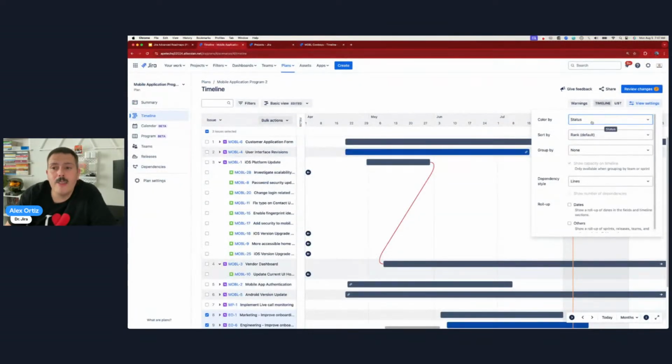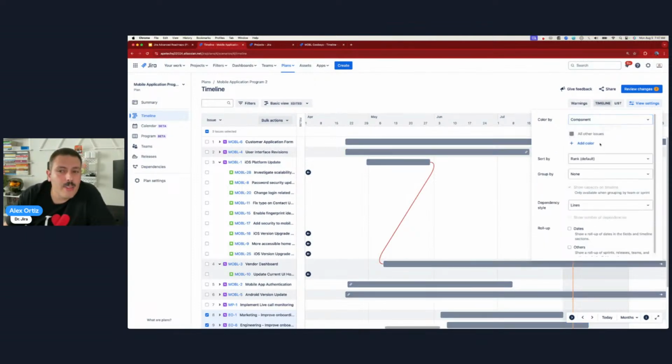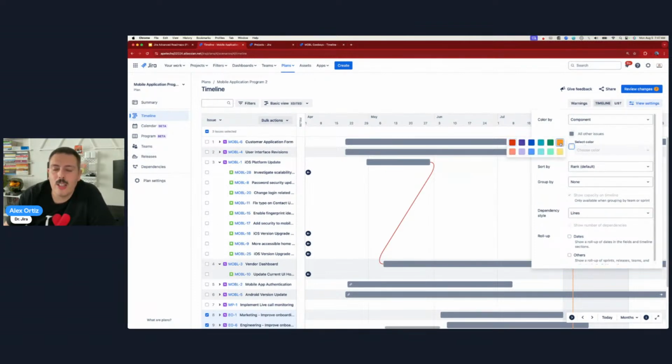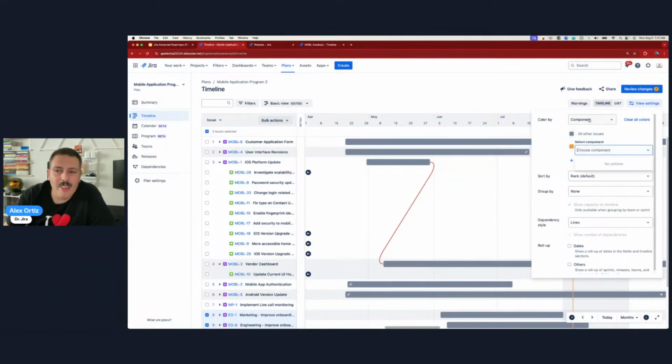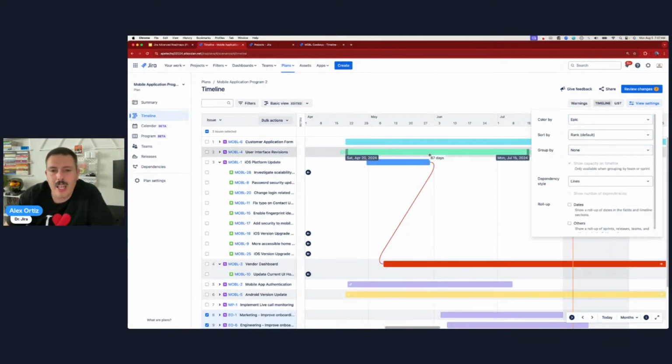Well, over here, the color by is based on a lot of other things. So we can do it based on the component. If they all have the same component, you can actually choose a color, and then choose your component. I don't have any, so this is useless. I can do it based on the epic. So now it's going to get the epic color. So now these colors are going to match just like the other ones. But unfortunately, your stories are all the same color.